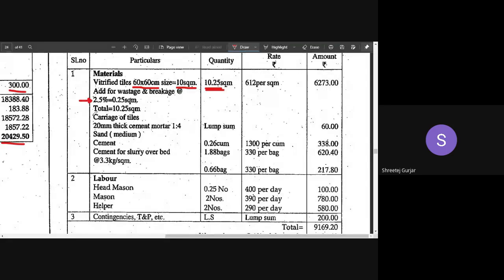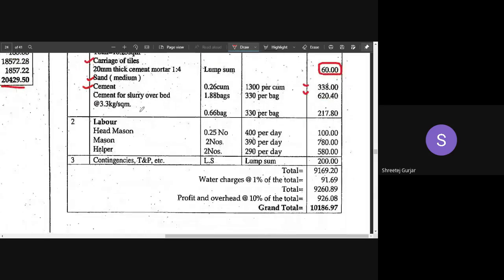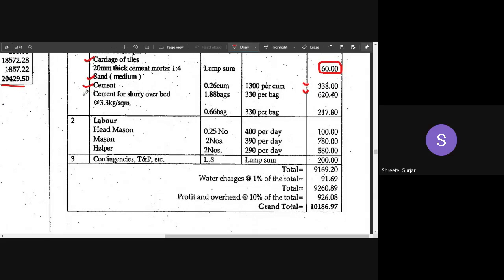Now for carrying of tiles, we have to add in lump sum some amount, that is 60 rupees they have added as lump sum for carrying your tiles. So you can calculate cement, sand, right? We have calculated that quantity. You can write down here and take out the amount that is required. Similarly, you can take out the cement for slurry bed. Cement for the slurry bed that they have assumed is 3.3 kgs per bag. You can assume 5 kgs per square meters.